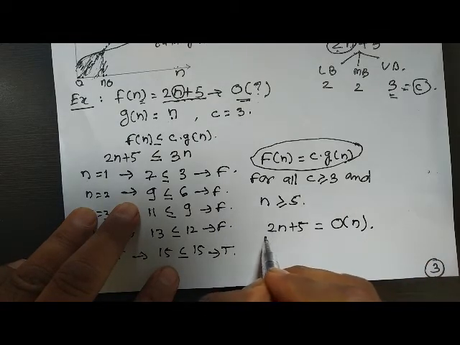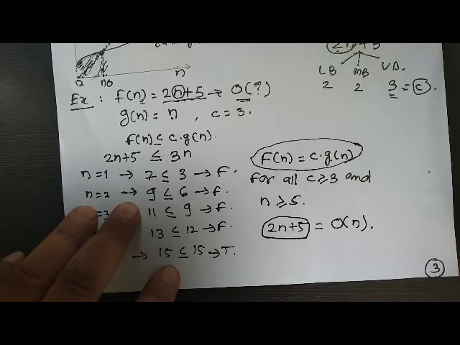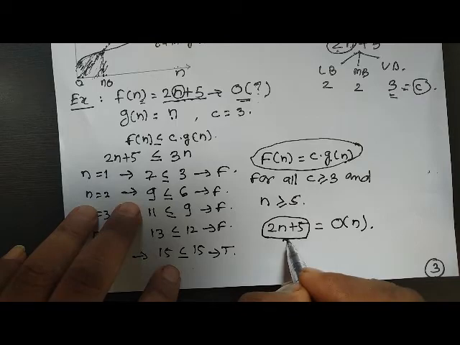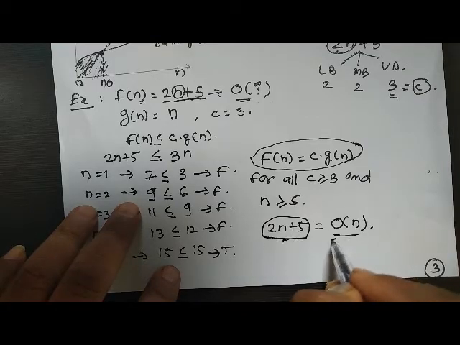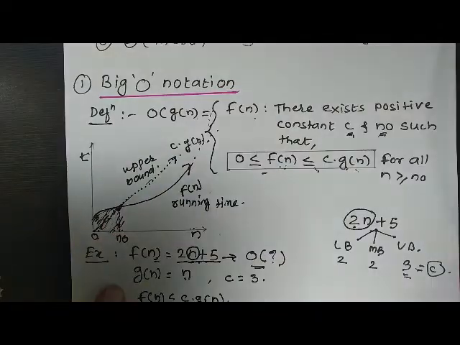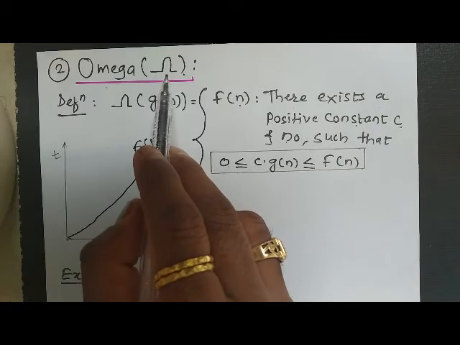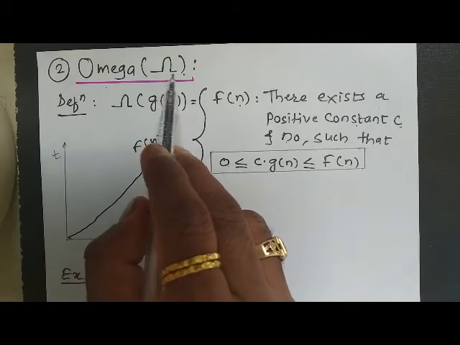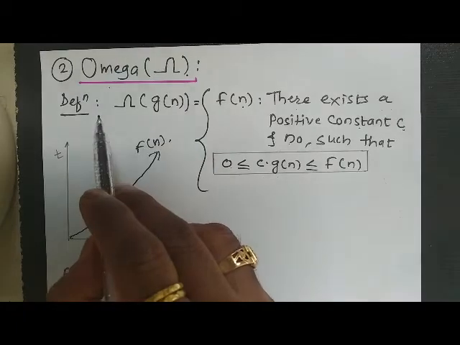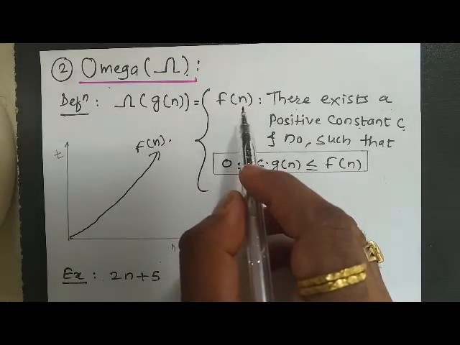So if my algorithm's time complexity is found as 2n plus 5, I can write this in the worst case as O of n. This is nothing but the big O notation. The second asymptotic notation is omega notation. It is also used to represent the lower bound or the best case scenario of the time complexity. The definition is omega of g of n is equal to f of n.